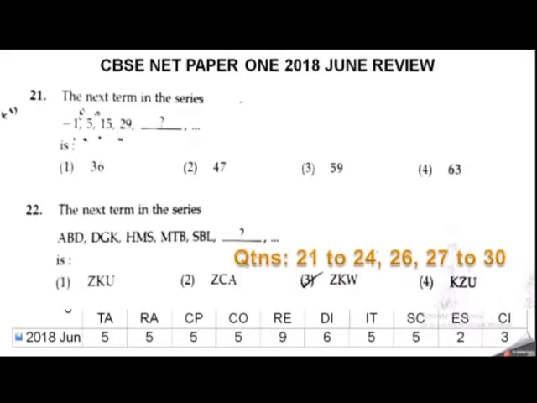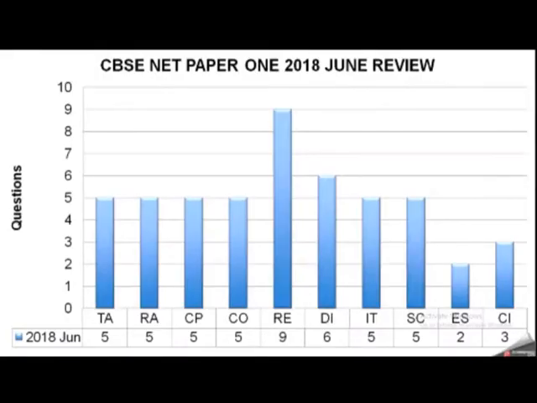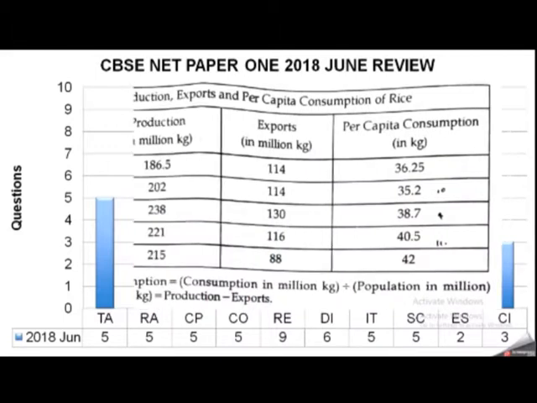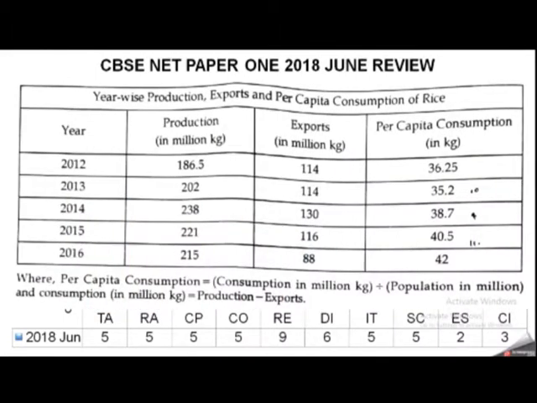And question number 21 to 24 and 26 to 30, this area they talk about reasoning. 9 questions they asked this year, and also last year, November 2017, they asked 9 questions. So reasoning is a superstar. You are getting 9 marks out of a total of 50. So this topic is very important. As you can see here, they are asking different questions like number series, etc. So that is what reasoning is all about.